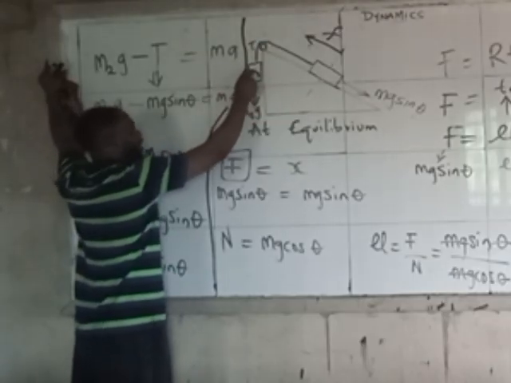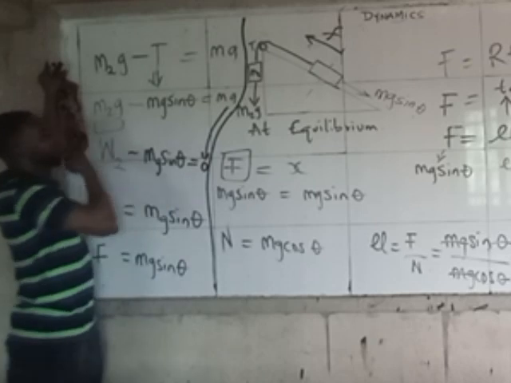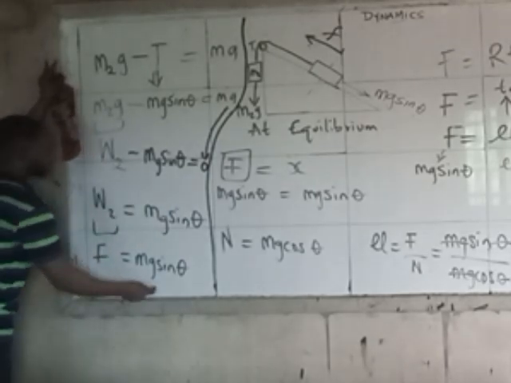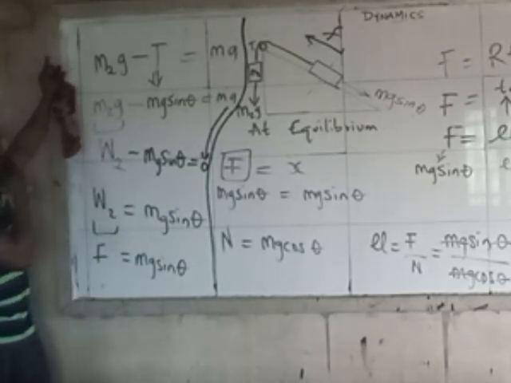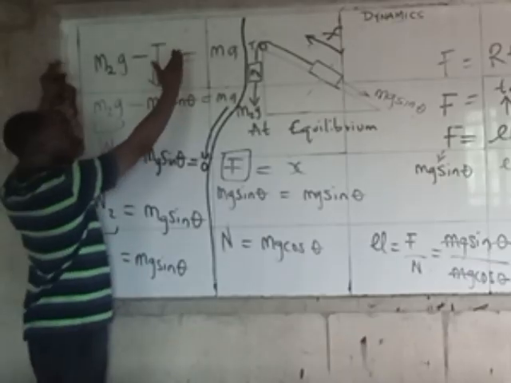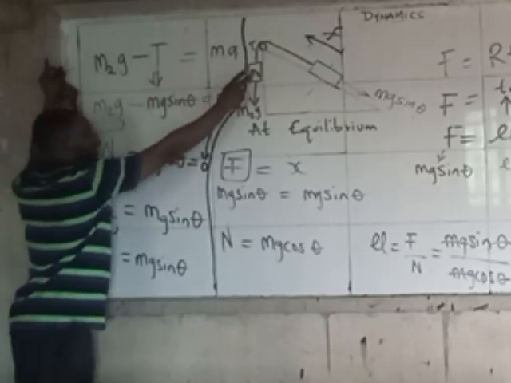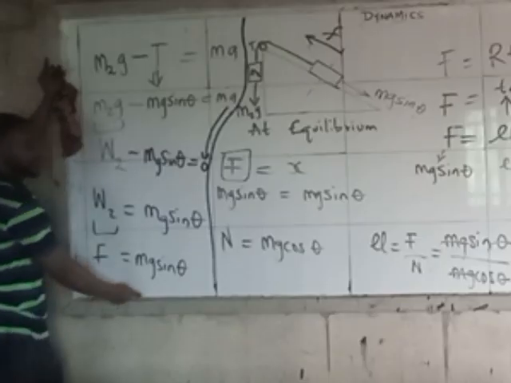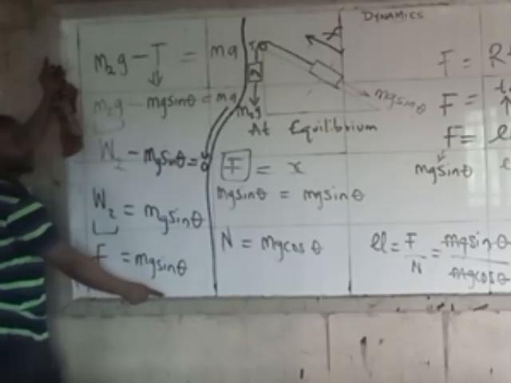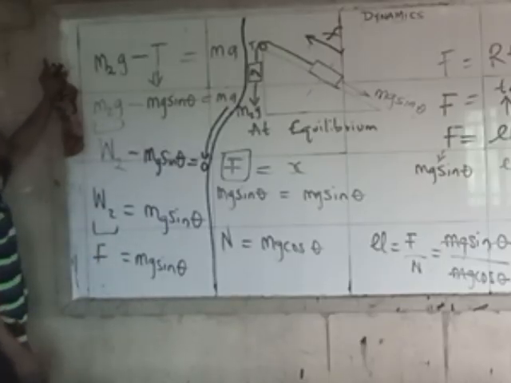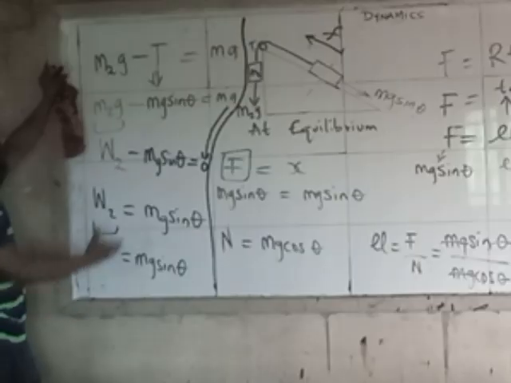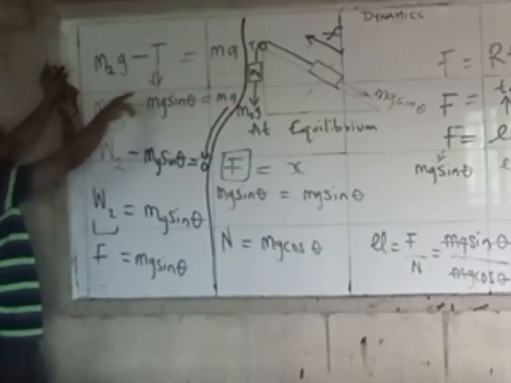But for this particular body of mass, how did we come about this mg sin theta? You know that the force on this particular body, that's what we did to find this. So bring me to light how we did what we did, and why we did what we did.